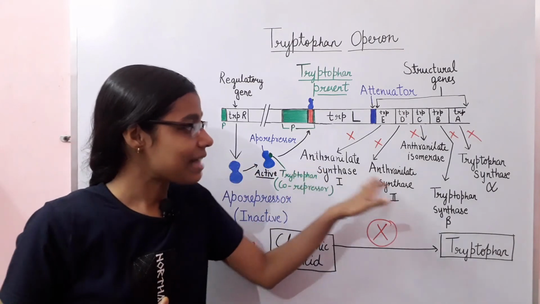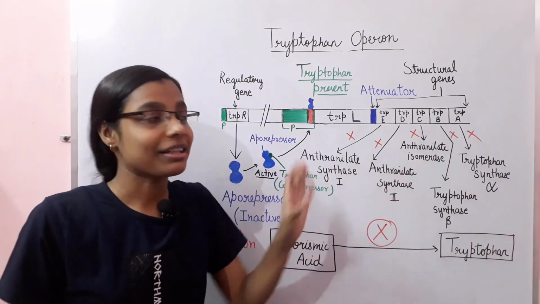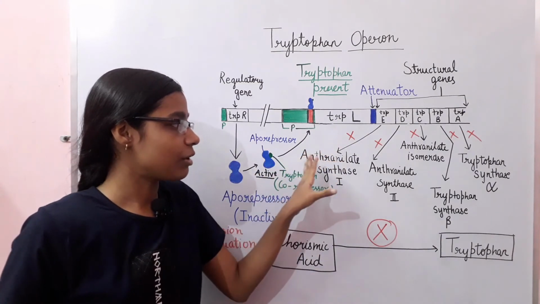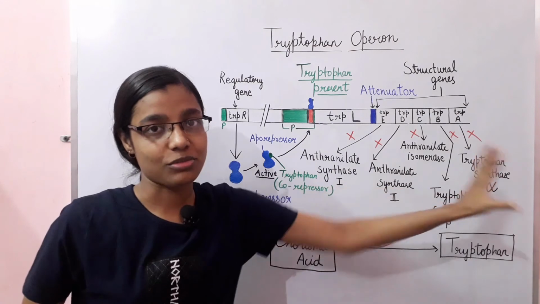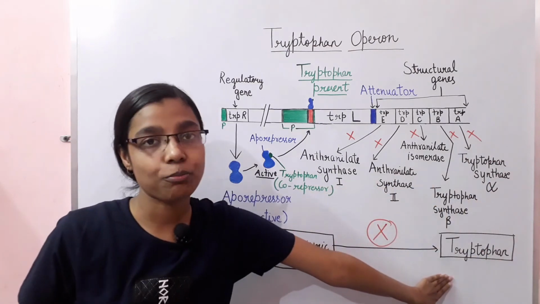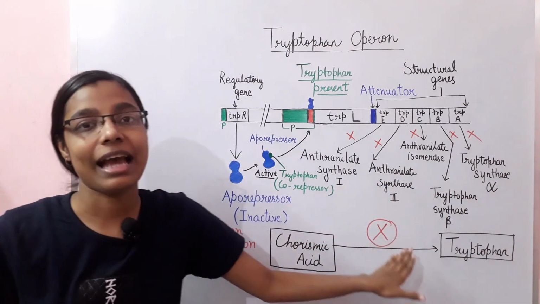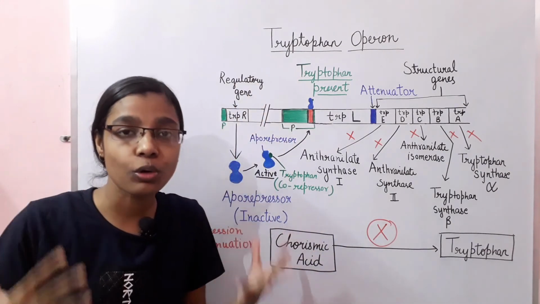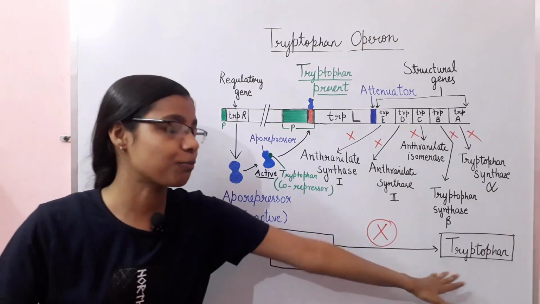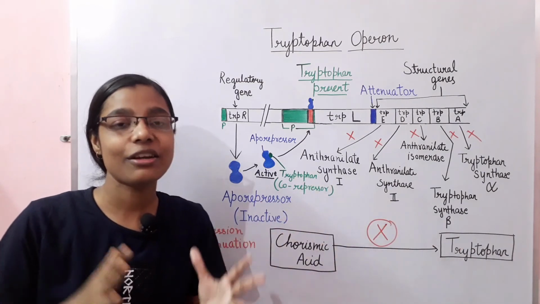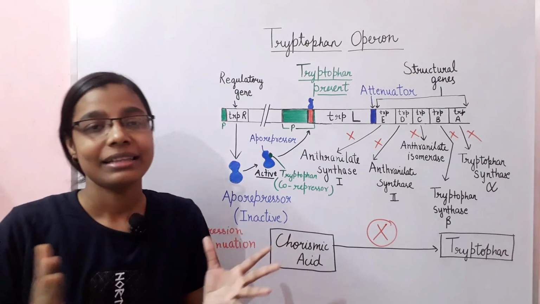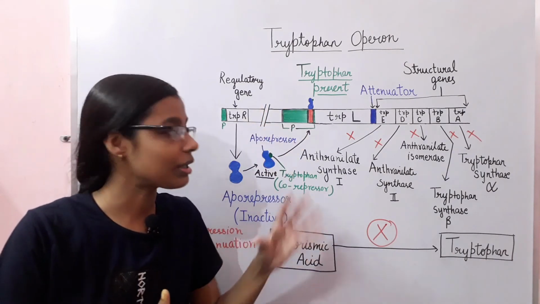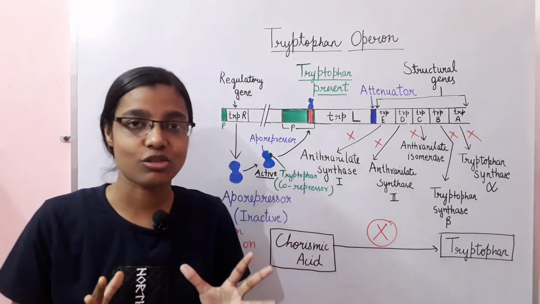So the products that would be formed by the transcription of these genes will not form here. There will be no formation of these enzymes, due to which the synthesis of tryptophan from chorismic acid cannot take place, because tryptophan is already present and we don't need the formation of tryptophan here. So that's why E. coli has a special mechanism that when tryptophan is present, it doesn't need to utilize this mechanism for the synthesis of tryptophan.